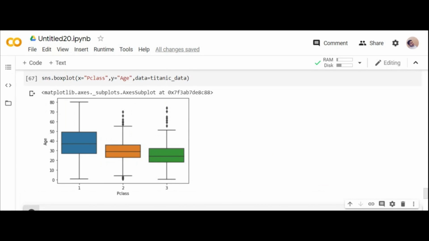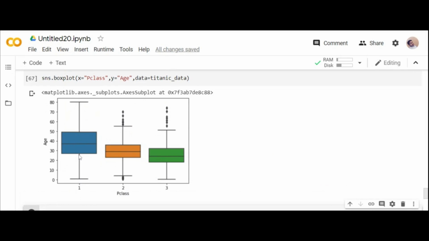Which kind of graphs? You can see what you are giving. Count plot will give you the count representation, whereas box plot will give you the format of boxes. See, the middle value is the median, then the minimum value, the maximum value, and the last sticks are called whiskers. You can see dots as outliers. So what do you mean by median value? The middle value, the middle range. So you can see first class people, 35 plus are the median age of people who are traveling. If you go for second class, the people are in the range of 30. If you go for third class, those are teenagers.